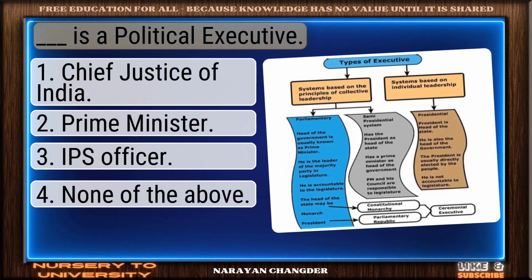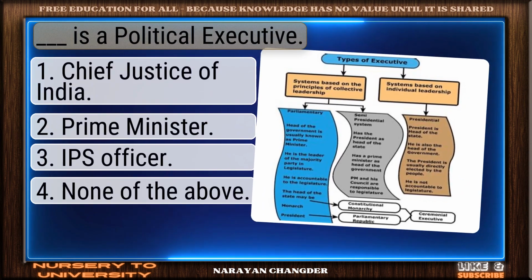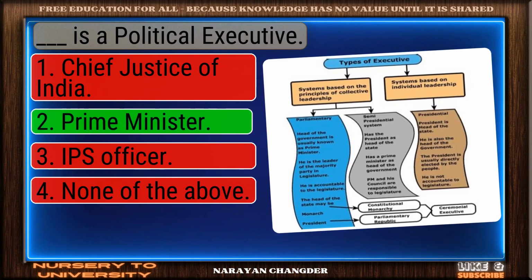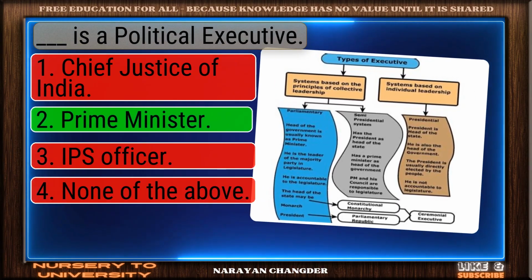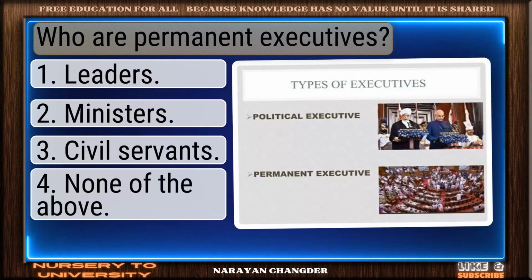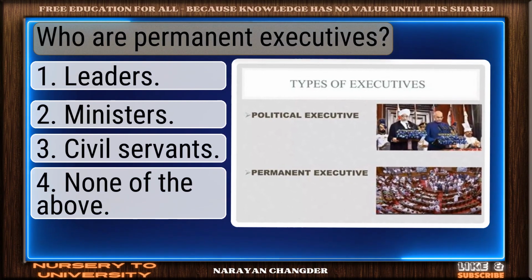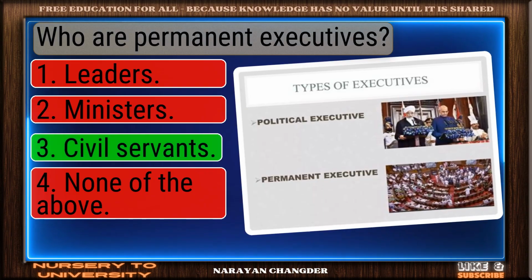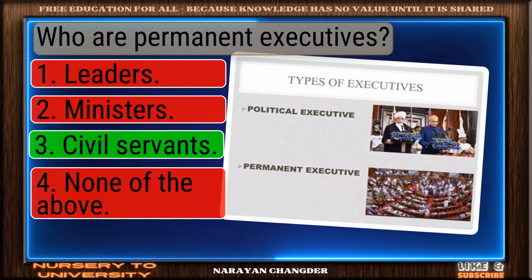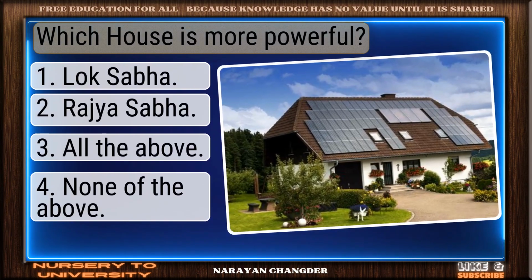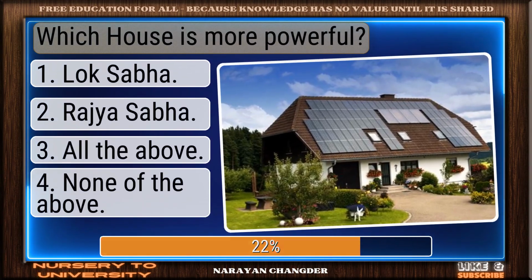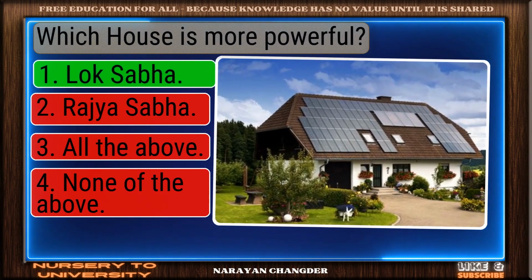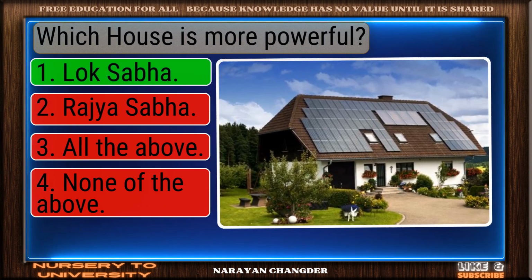Question number 188. Dash is a political executive. Exactly. Prime Minister makes sense and it is right choice. Question number 189. Who are permanent executives? Well picked. Civil servants is the correct answer. Question number 190. Which house is more powerful? Nice work. You chose Lok Sabha, and it is correct.